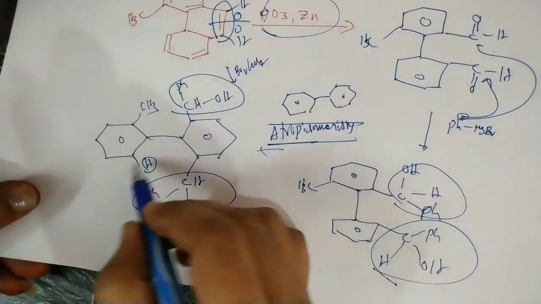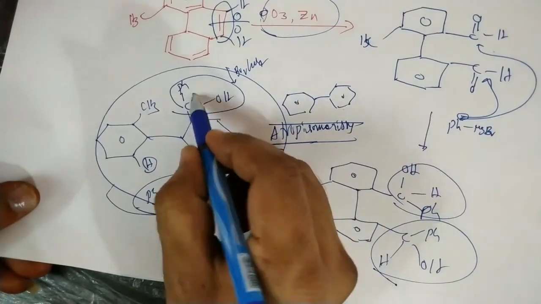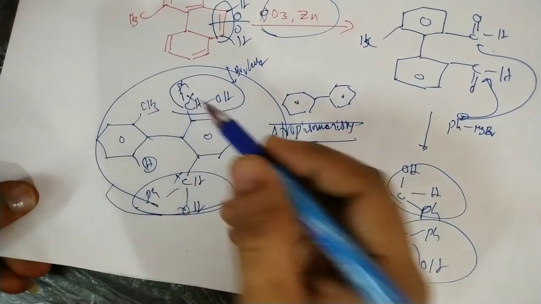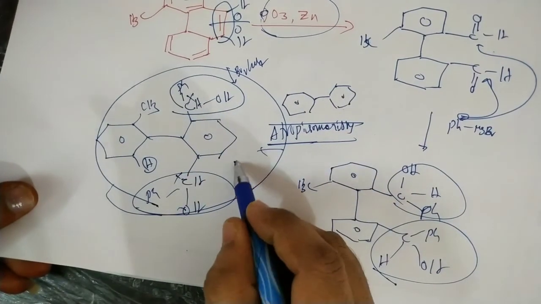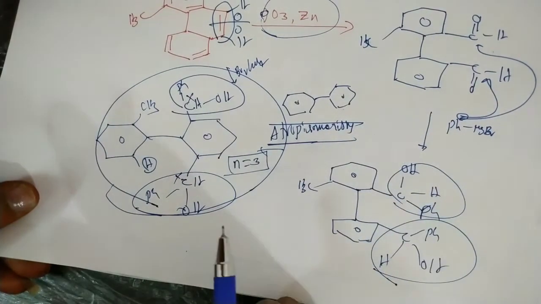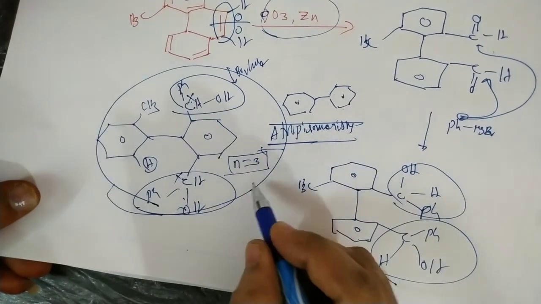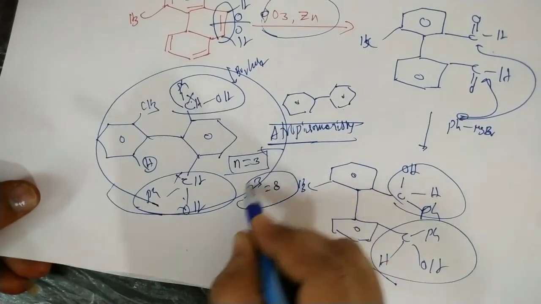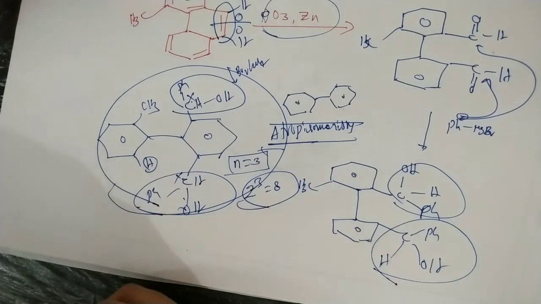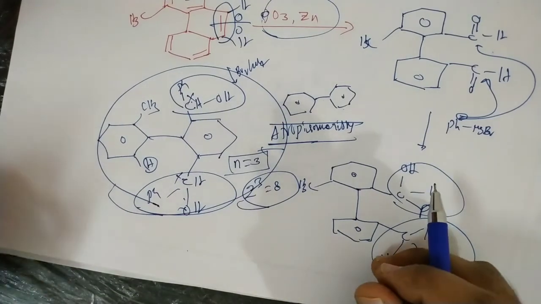Now totally this system is one stereogenic system, and this is a chiral carbon and this is also a chiral carbon. So this is one stereogenic center, and totally we can see three stereogenic centers. The system is a stereogenic center, and this is a chiral carbon, and this is a chiral carbon. So 2 power 3, which means a total of 8 isomers exist for this substituted biphenyl compound. So the answer is 8. Thank you for watching.